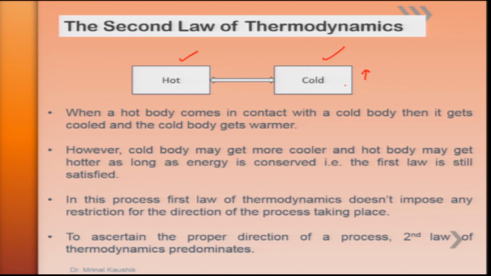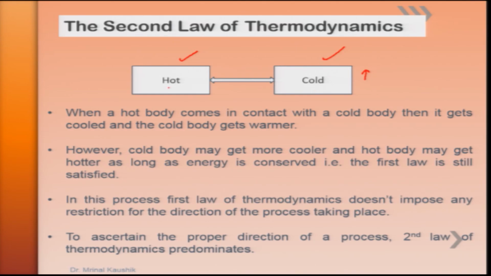However, if we reverse the direction, that is, if the cold body starts giving heat to the hot body without any external interference, then also, since the energy is conserved, the first law is valid. However, our intuition says that this never happens.